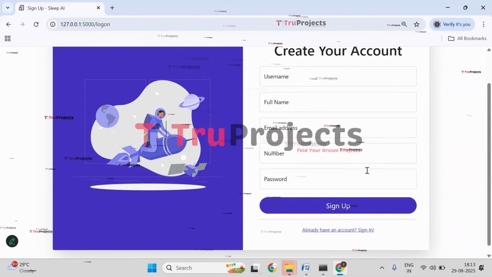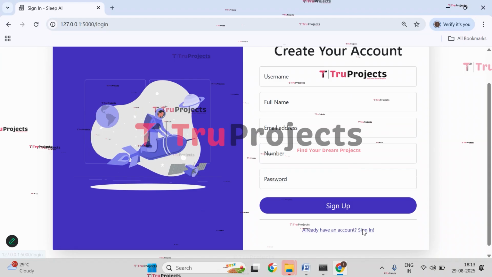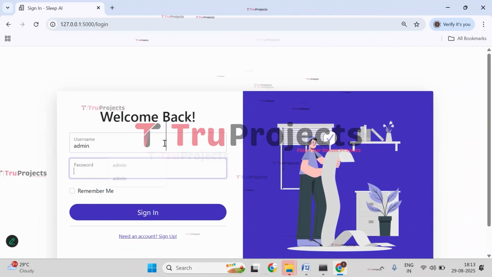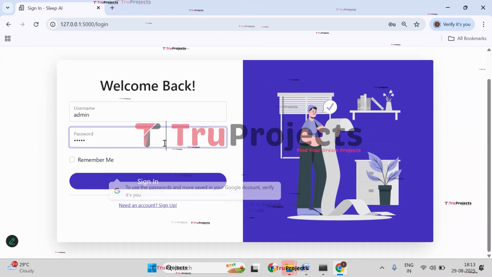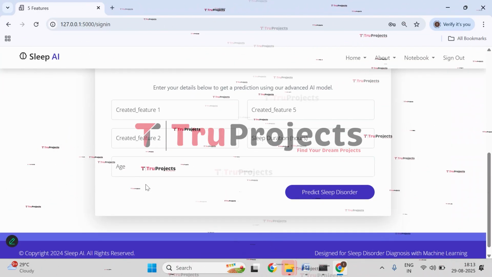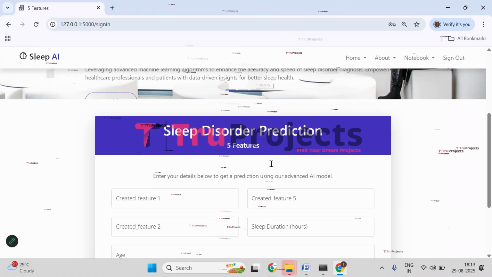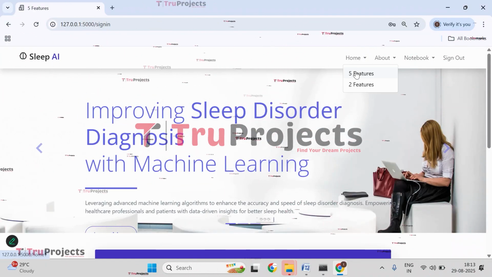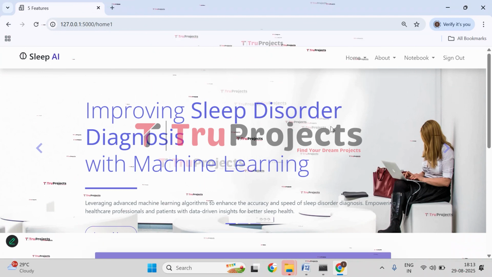I have already created my account, so I will directly sign in. Click on sign in. Give the username and the password. So I'm giving my username and the password. Click on sign in. So we have signed in successfully and we are redirected to the prediction page of the project. And now we will be doing prediction based on 5 features and 2 features. So click on 5 features.